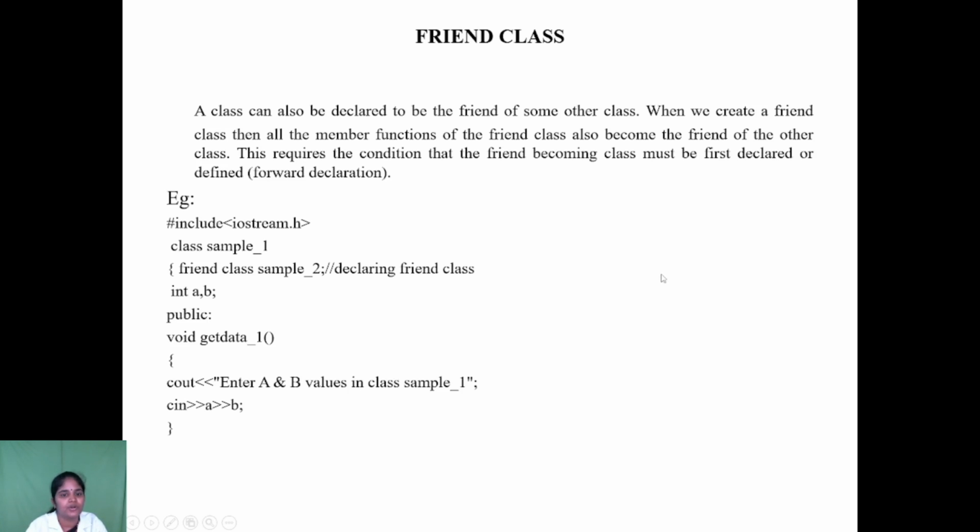Next we move on to the friend class. Likewise, another additional feature in C++ is the friend class.